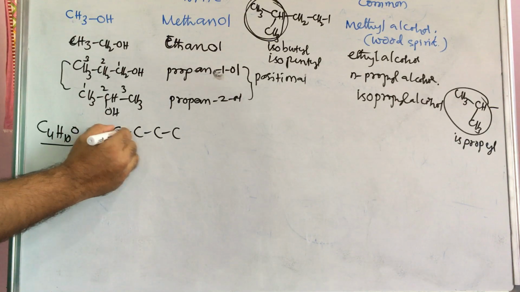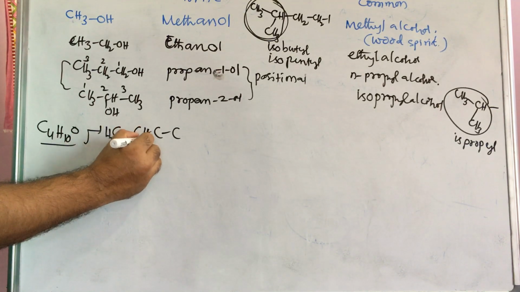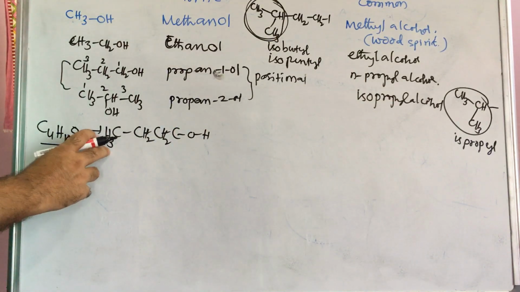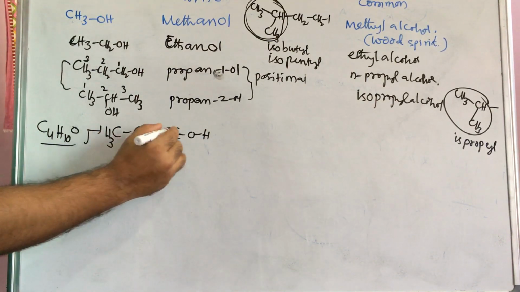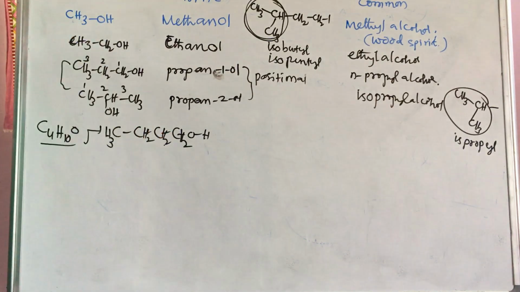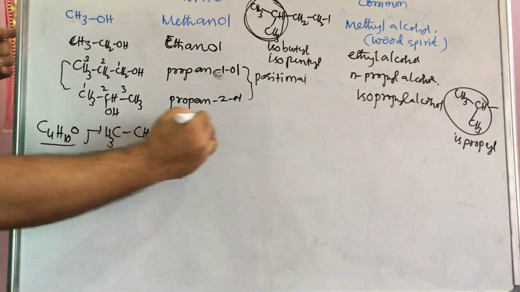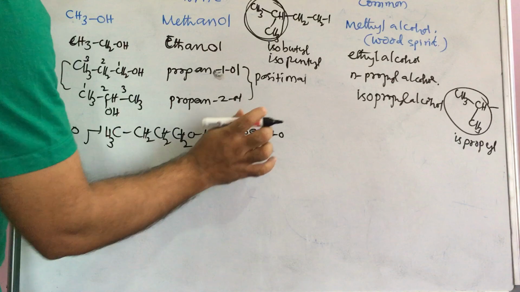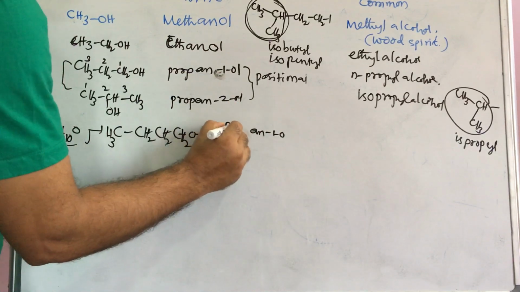That's why 3 plus 1, 4, and here already 2 is there. Next is CH2, CH2OH. How many hydrogens? 10. 3, 2, 5, and here also CH2, 2, 2, 4 plus 1, 5. 5 plus 5, 10. 1 oxygen will be there. 4 carbons. This is called propane 1, sorry, not propane, but 4 carbons are there.